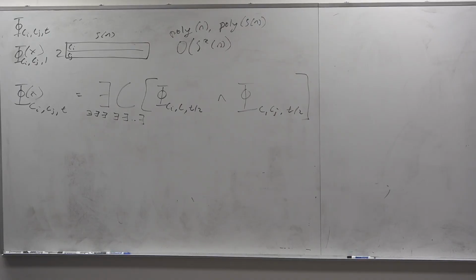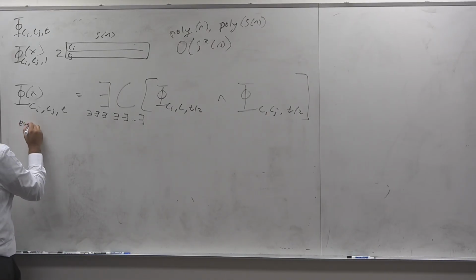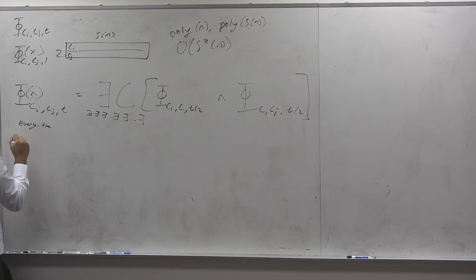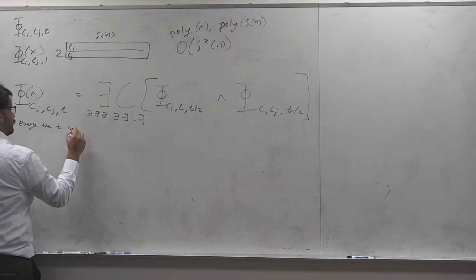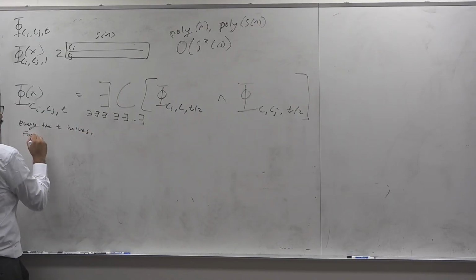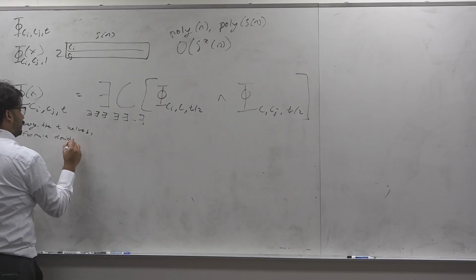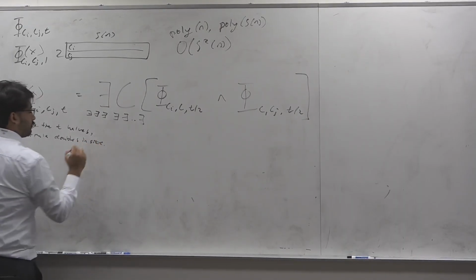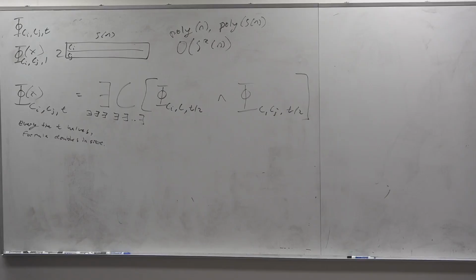What's the size of the formula? And this is difficult to analyze. Every time, so the recursion depth, quote unquote, would be what? Log T. Yeah, so every time t halves, the formula doubles in size. Right? How many times is the formula halved? Log t times.